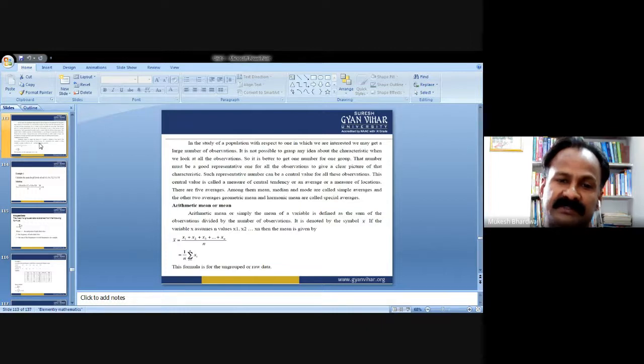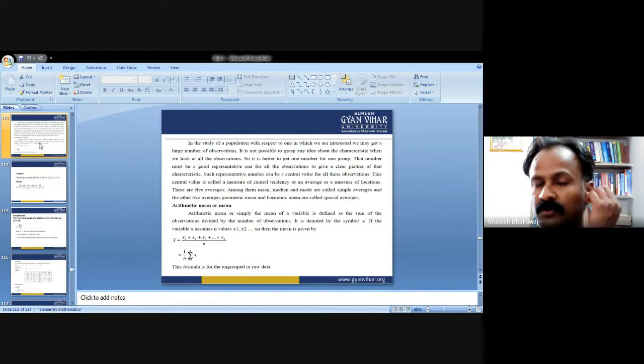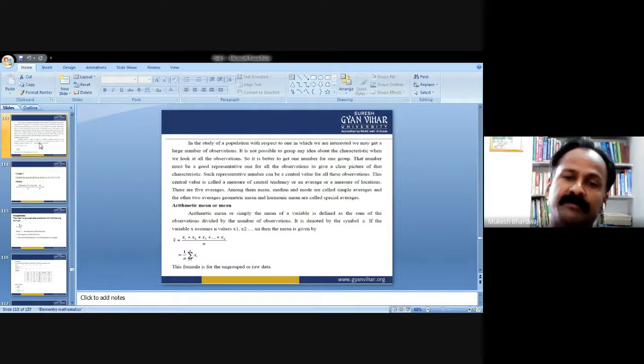There are five averages. Among them, mean, median, and mode are called simple averages, and the other two averages, geometric mean and harmonic mean, are called special averages. So, we had seen a little introduction about the mean, median, and mode, that is the simple averages. Now we are going to carry this topic in detail for simple averages, that is mean, median, mode. After that, we are moving to the geometric mean and harmonic mean.